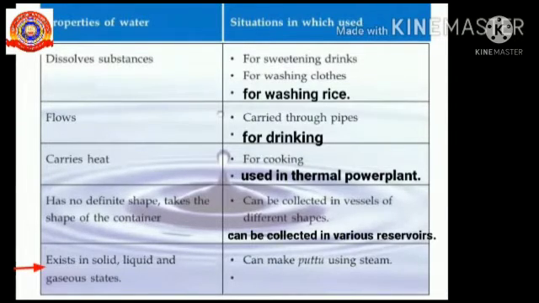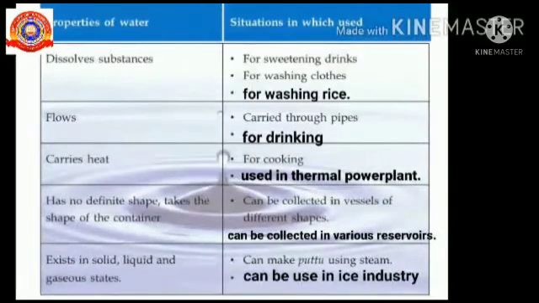Next property of water is it exists in solid, liquid and gaseous states. Using this property, we can make puttu using steam. We can fill this next point as water can be used in the ice industry. So, all of you should write this activity in your textbook itself using pencil.